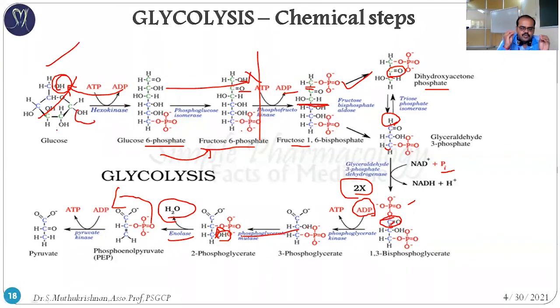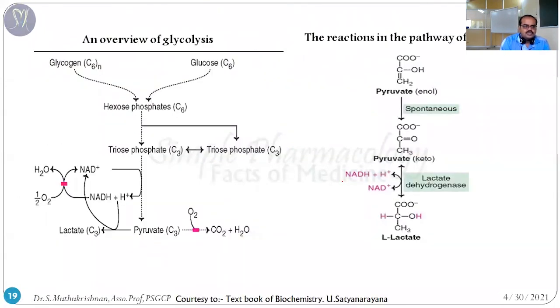From this structure you understand what happens next, you can simply rearrange the structure. That is very easy. Don't make it more complicated. It's very easy once you get practice. So this is the glycolysis process.